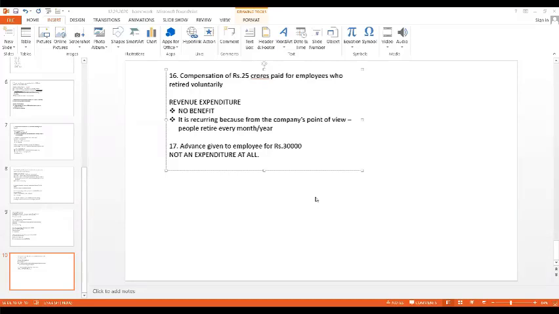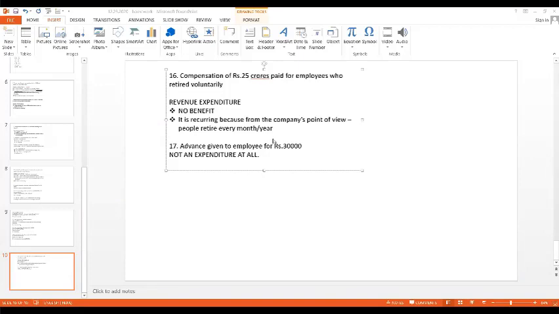So you may ask me, ma'am, if it is not expenditure or income, then what is it? It is my money with Kavya. It is my money with you. So it is my asset on 4th January. On 31st January, when you're returning the money to me, it is going to be a reduction in asset. Have you all understood that? Yes, ma'am.